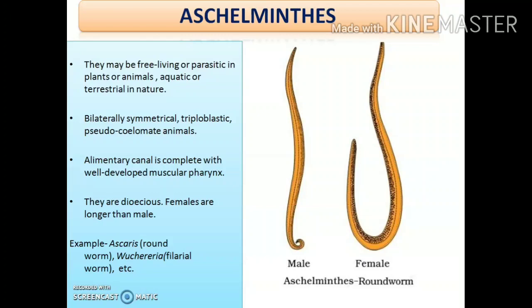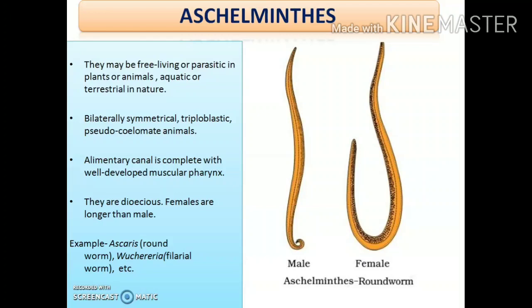Next, they are dioecious, which means that they have a different body for a male and a female. That is, here the sexes are separate. Unlike the animals of the previous phylum, that is Platyhelminths, where we've seen that most of them are hermaphrodites, that is, most of them had the sexes united.